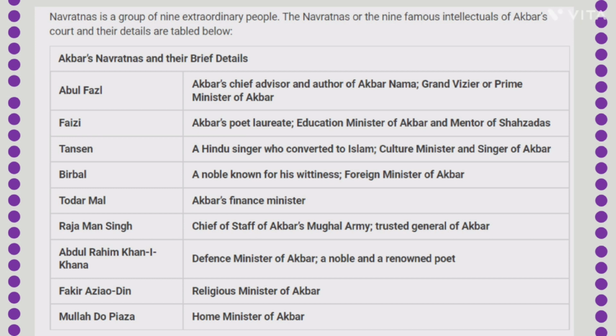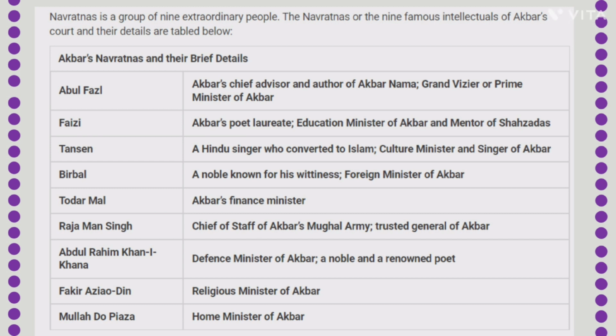Next is Abdul Rahim Khan-e-Khana. He was a poet, diwan, and one of the 9 gems of Akbar. Born in Punjab's Nawanshahr province. He was Akbar's protector and tutor. Behram Khan's son, he handled the Department of Defense as a defense minister of Akbar, and was also one of the renowned poets in his kingdom.